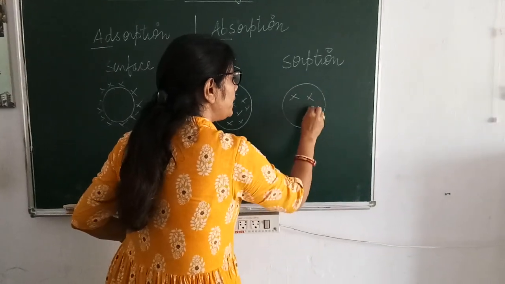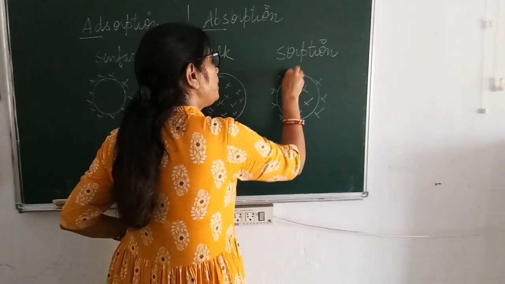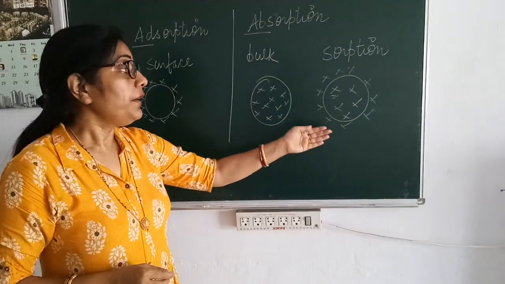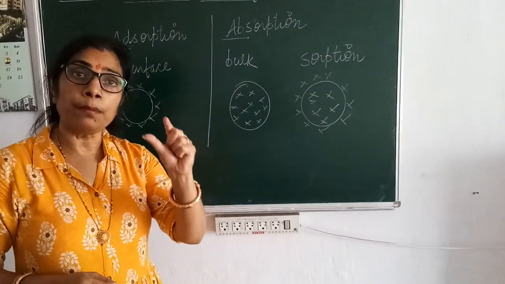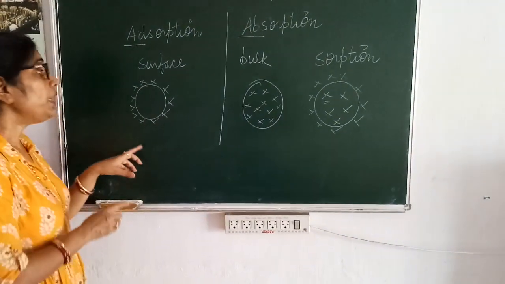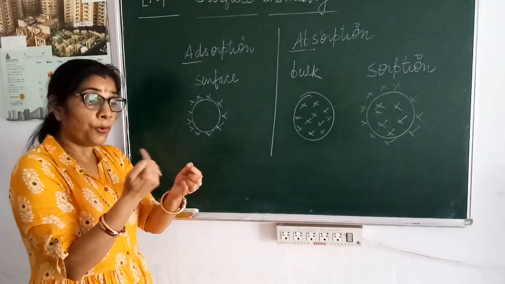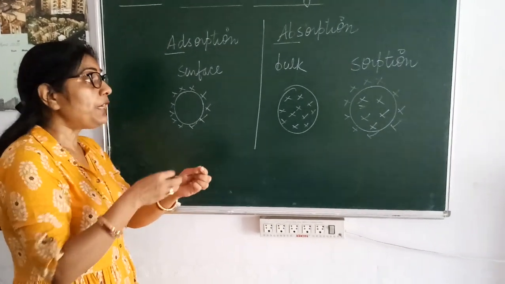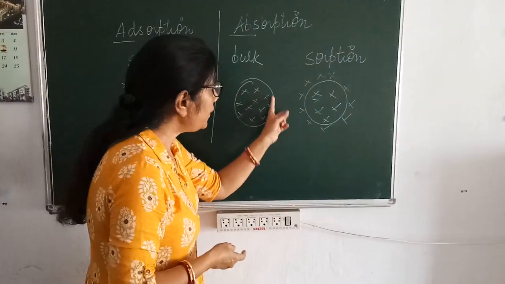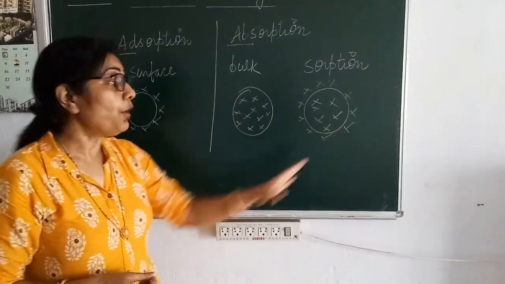S-O-R-P-T-I-O-N. So what happens in this case? The concentration is more at the surface as well as in the bulk. So both are occurring simultaneously. One example you can see: take a piece of chalk and dip it into ink. First of all, it would be adsorbed at the surface. You cut the piece of chalk and you can see the ink only at the surface. But when you leave it for some more time, the concentration would be more inside the bulk even. So that phenomenon is an example of sorption.